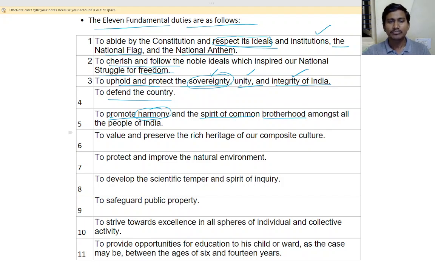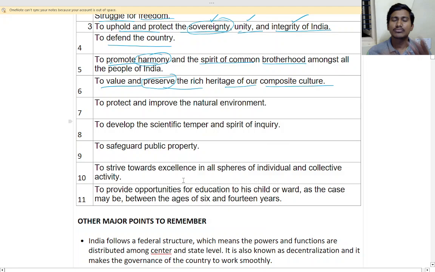So next is to value and preserve the rich heritage of our composite culture. All the cultures have their own traditions. We should respect other cultures also. We cannot tell anything to other cultures, it is their culture, right? They will follow. So everyone has their own culture, we should respect that and we should preserve it. Means we should keep that culture and follow with the generation, isn't it? The culture is passed on generation to generation.